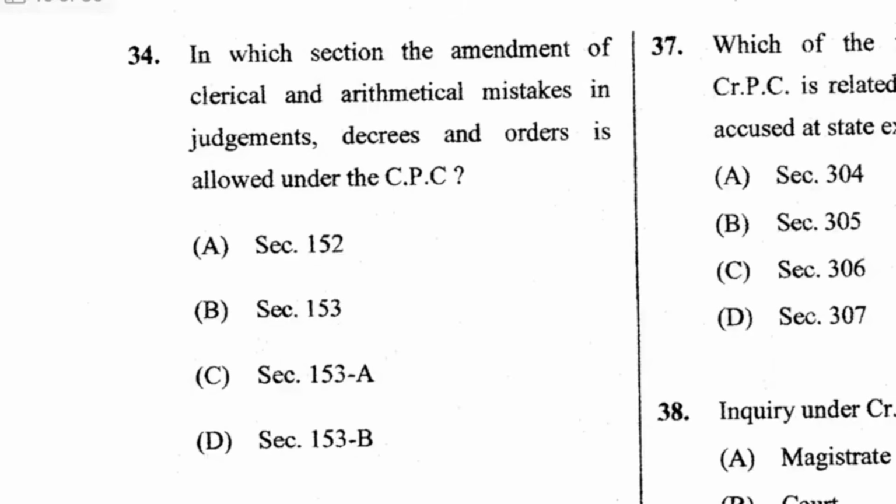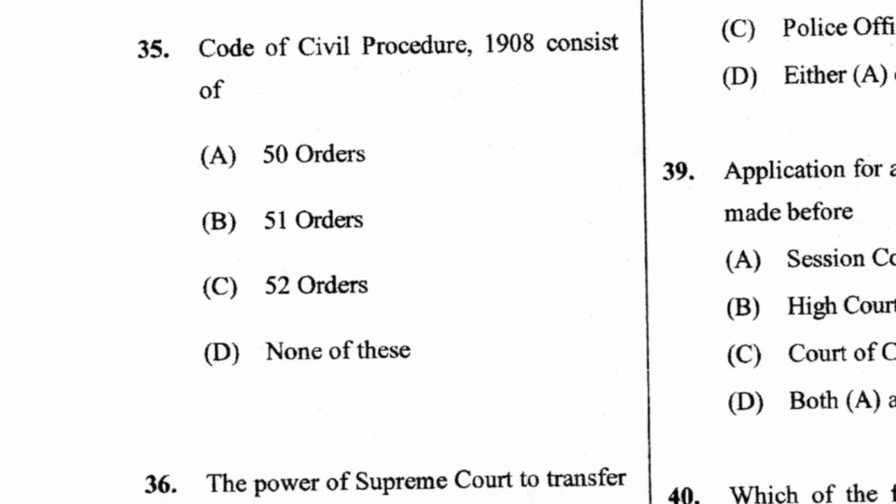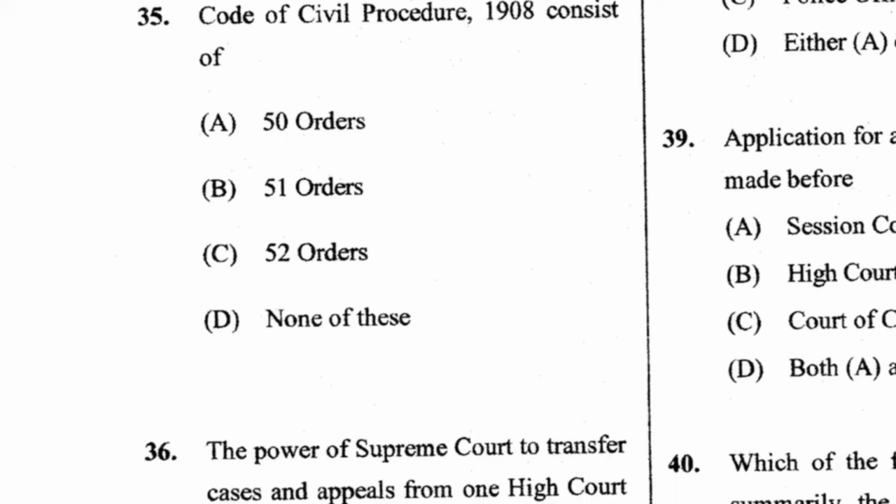Next 34. In which section is the amendment of clerical and arithmetical mistakes in judgment, decree and orders allowed under the CPC? That is Section 152. A is the answer. CPC consists of how many orders? 51 orders. B is the answer.